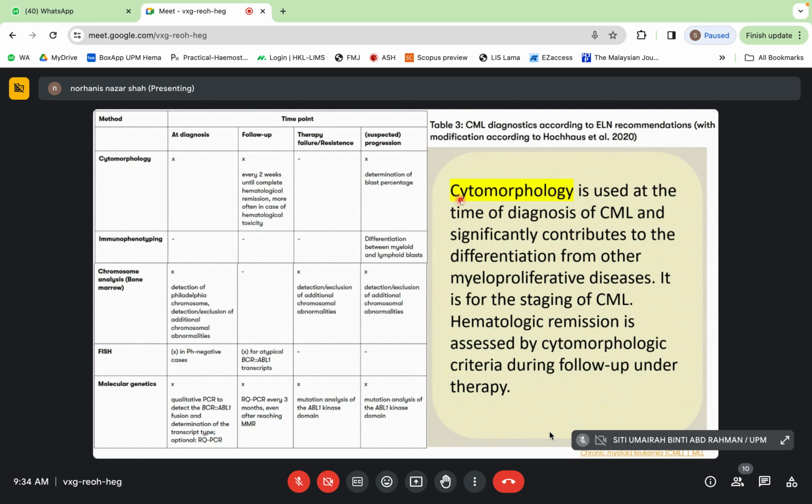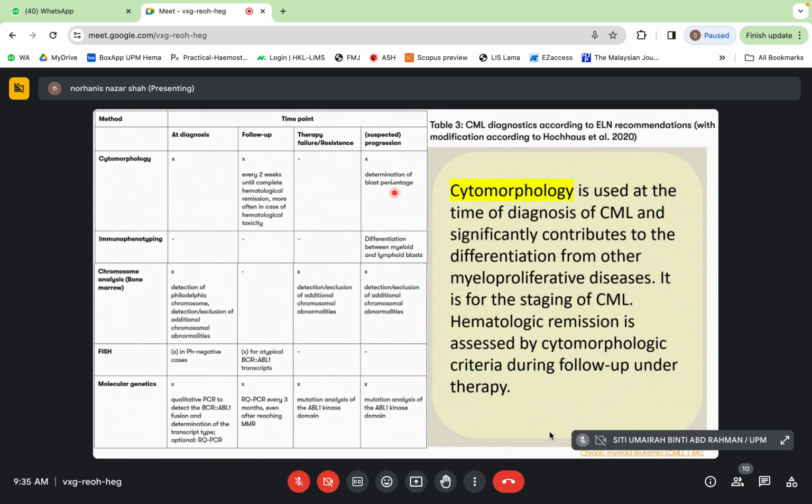Cytomorphology, FBP and also bone marrow, is used at the time of diagnosis of CML. FBP is needed at the time of diagnosis of CML, and significantly contributes to the differentiation from other myeloproliferative diseases. It is for the staging of CML. Hematologic remission is assessed by cytomorphologic criteria during follow-up under therapy. So cytomorphology is needed here and also in follow-up until complete hematological remission.